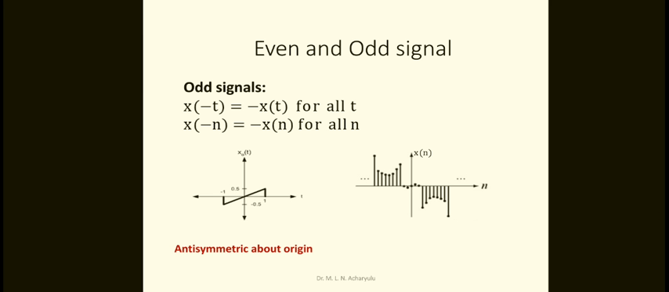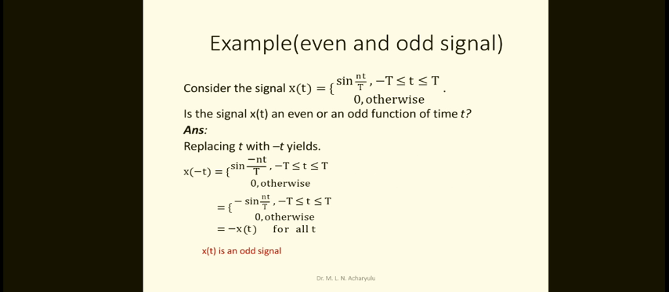Now we'll come to the next part, an example, just for understanding. Consider the signal x of t equals sine of pi t by T, where t is between minus T and T, and otherwise 0. Is the signal x of t an even or an odd function of time? What type of signal do we get from this equation, sine of pi t by T?